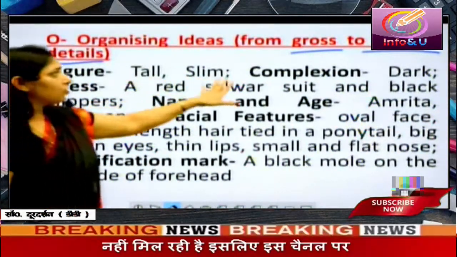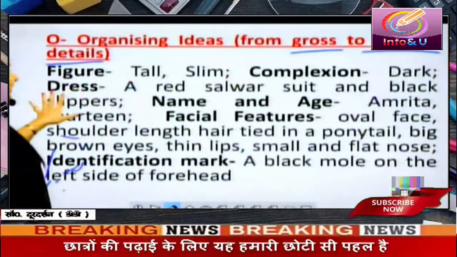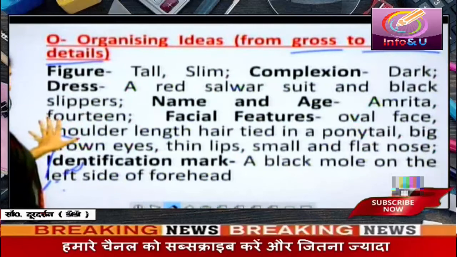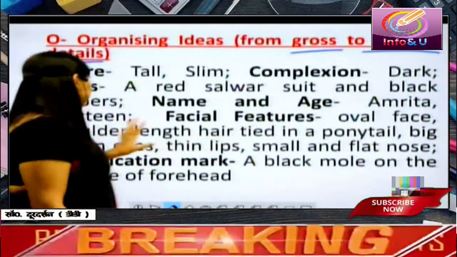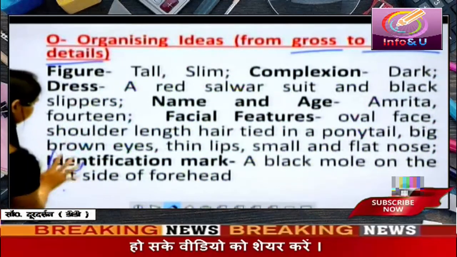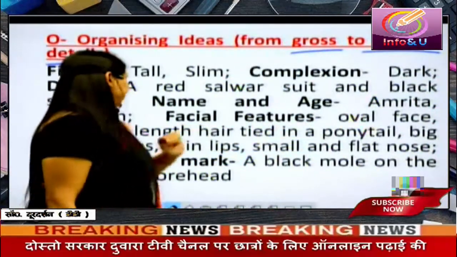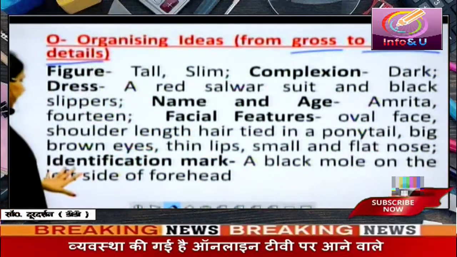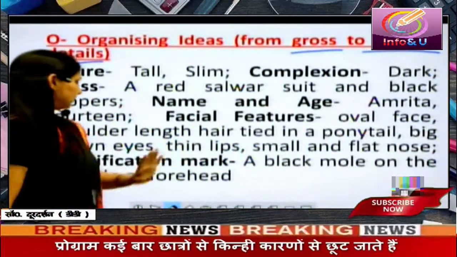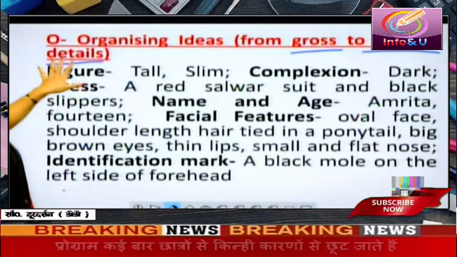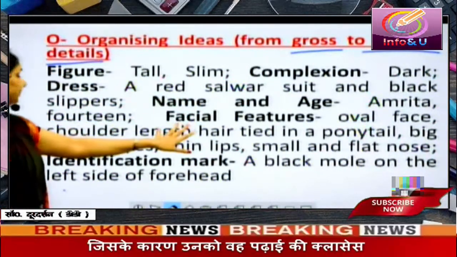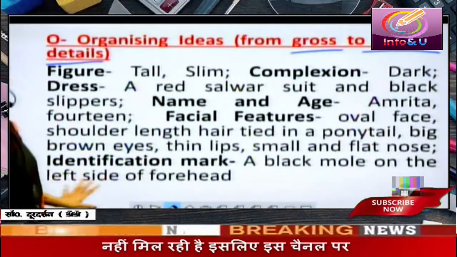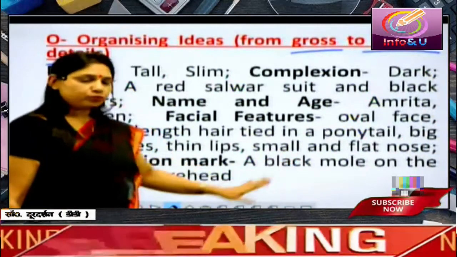Figure, tall, slim, complexion dark. Dress, a red salwar suit and black slippers. Name and age, Amrita, 14. Facial features, oval face, shoulder length hair tied in a ponytail, big brown eyes, thin lips, small flat nose. Identification mark, a black mole on the forehead. So what I have done: first figure, dress, name and age, facial features come after name and age and all the gross features, then identification mark, that is very important, it will be put in the end.